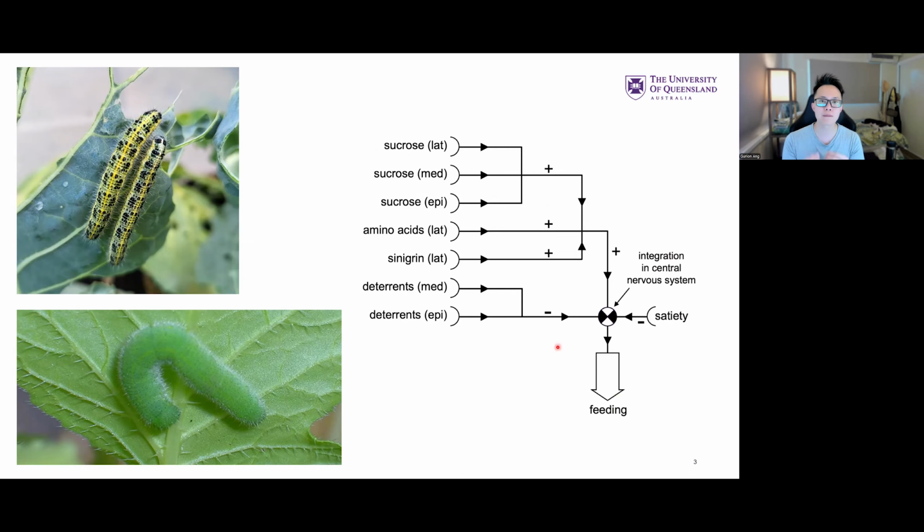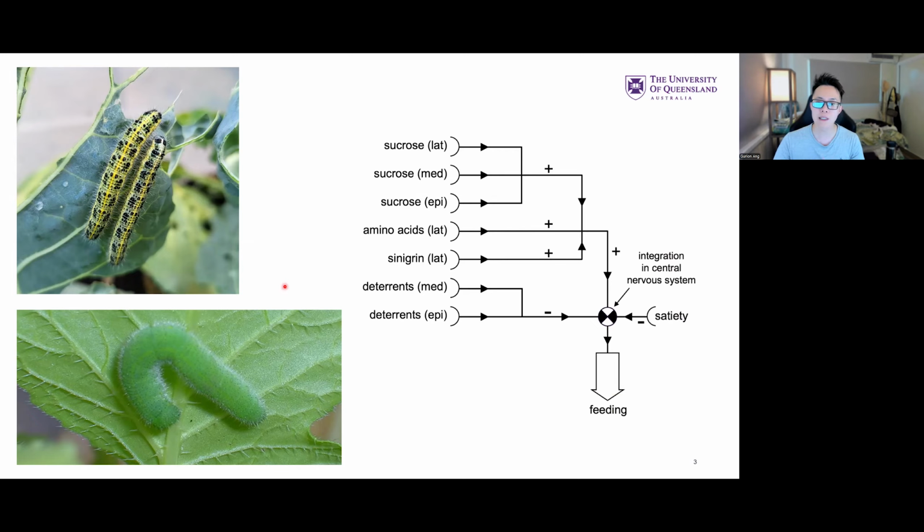Crucially, the way that these molecules work is on the nervous system of the insect. There is a coordination required by the nervous system for phagostimulants and phagodeterrents to act on the nervous system, and then there is an outcome, and that is whether they start to feed or whether they stop feeding.